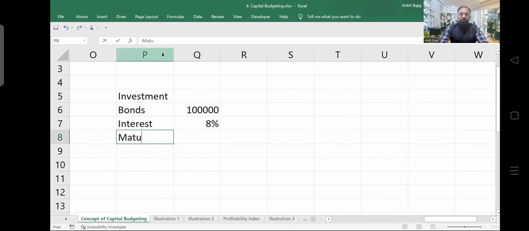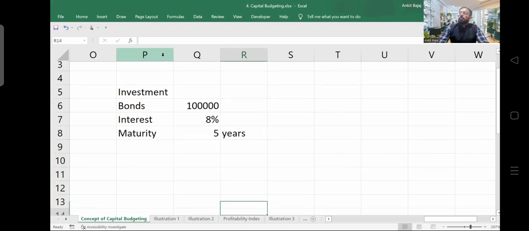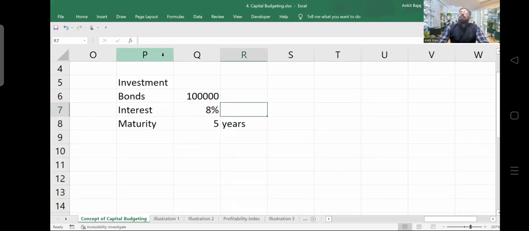Now, the maturity period of the bond is given here, 8 years. In 5 years, your bonds will mature. Now, here, your interest amount is going to be reinvested every year. You won't be getting the interest. That interest amount will be reinvested every year. Again, I'm repeating, whatever interest your bonds accrue will get reinvested again. Do you know what is the meaning of reinvest?